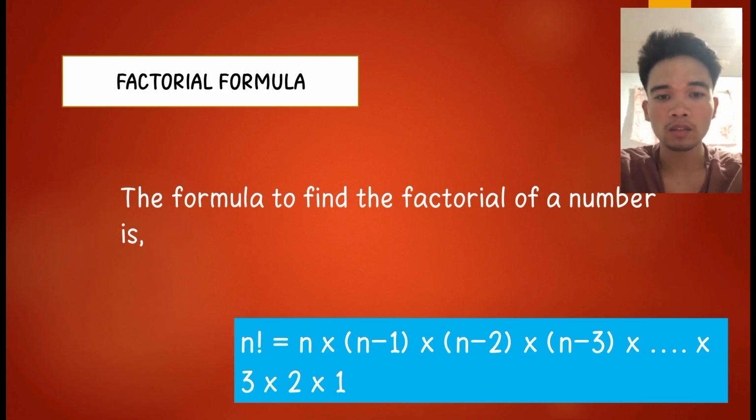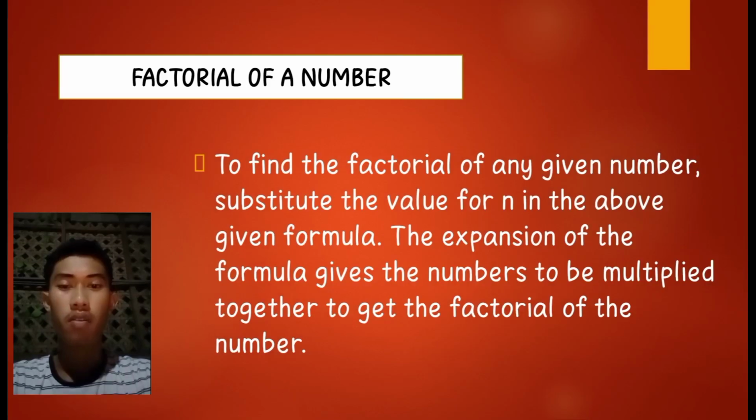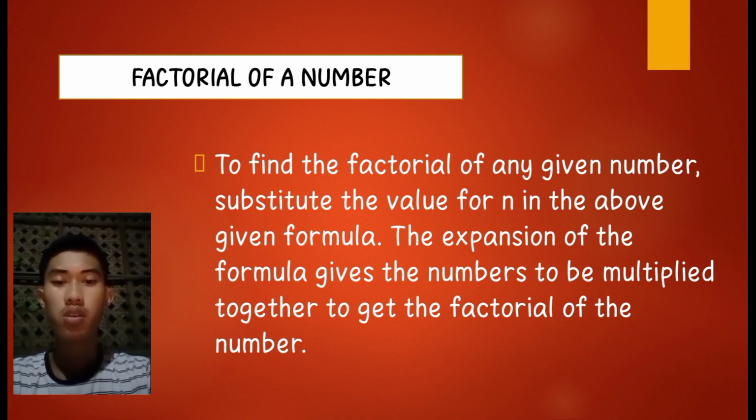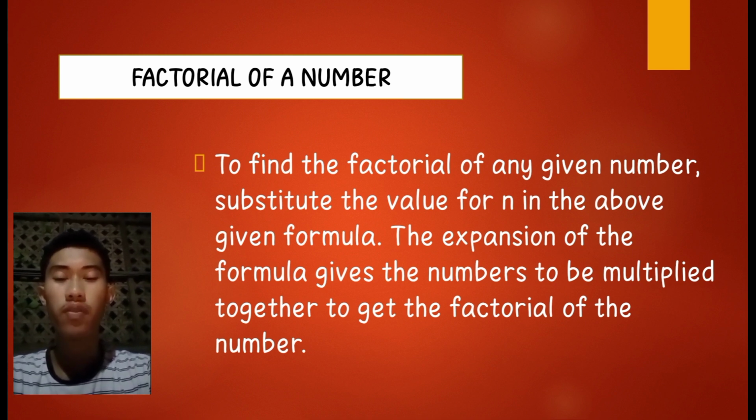3 minus 1, so 2. So n times n minus 1 is equal to 2. So 3 times 2 times n minus 2, 3. So 3 minus 2, so 1 minus n. Factorial of a number. To find the factorial of any given number, substitute the value n in the above given formula. The expansion of the formula gives the numbers to be multiplied together to get the factorial of the number.